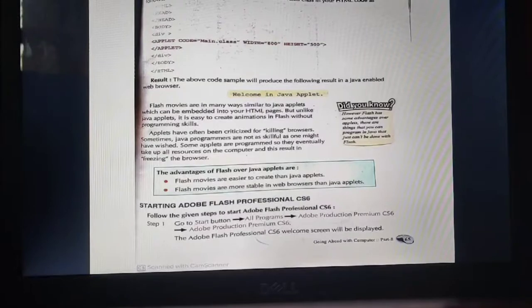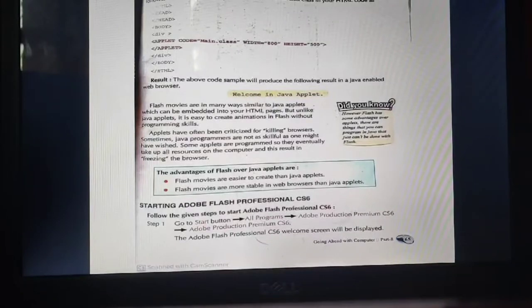Applets have often been criticized for killing browsers. Sometimes Java programmers are not as skillful as one might have wished. Some applets are programmed so they eventually take up all the resources on the computer, and this results in freezing the browser. Sometimes Java applets kill the browser and make it function at a very low speed. They occupy all the resources and then freeze the browser as well.